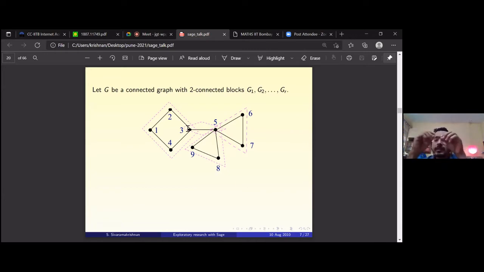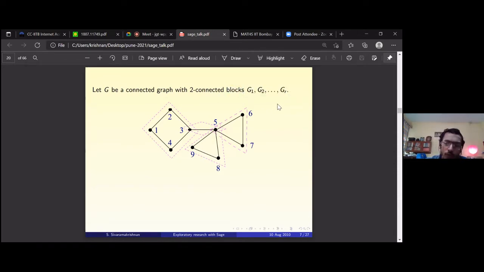If you take 1 and 1 itself, there is no need; you can say it's infinitely many connected. But if you look at 1 and 2, there are at least two disjoint paths. So in general, we have this notion of blocks of a graph. That's a standard concept in graph theory.